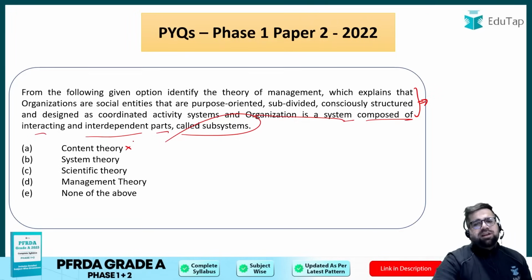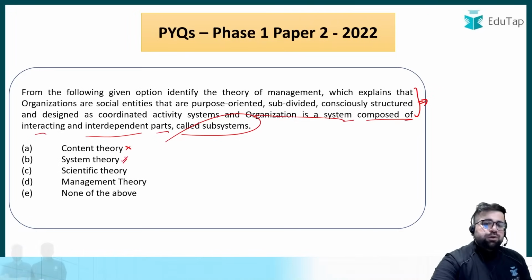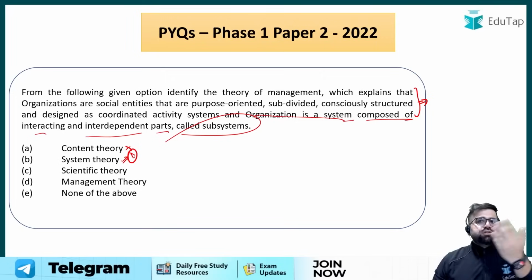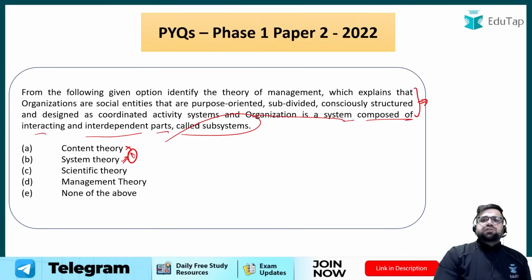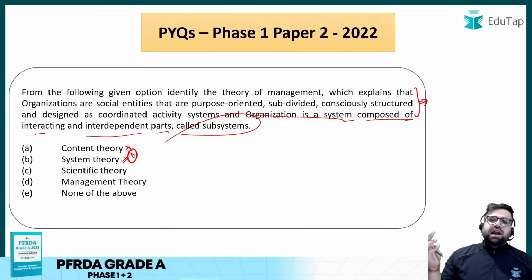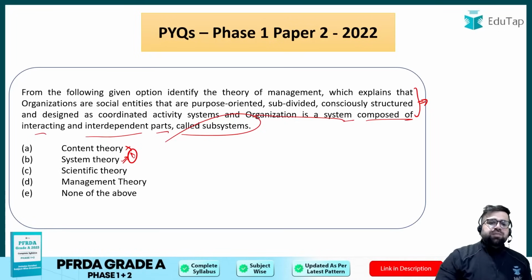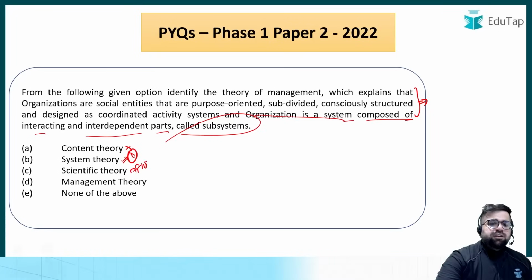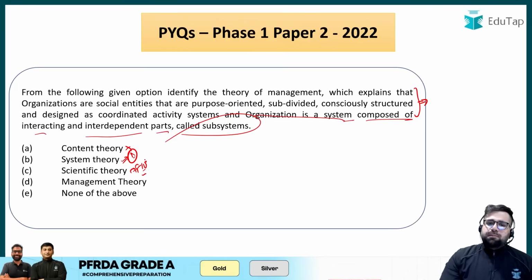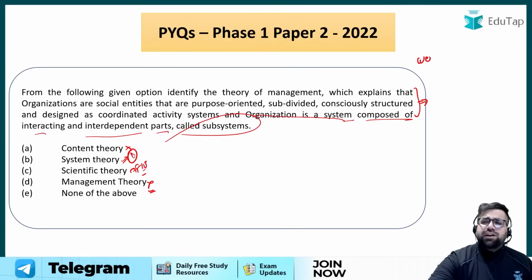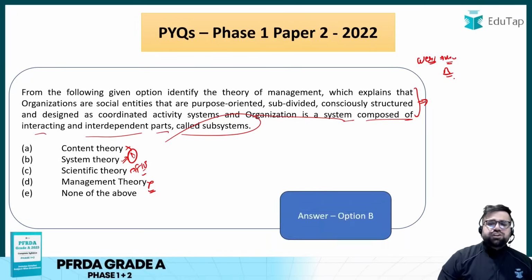Content theory does not make any sense, right? System theory is the correct answer, because under system theory you see what? That an organization has multiple subsystems, technical and social also. All these subsystems talk to each other. They have a kind of conversation within themselves which leads to the development of a good company. Scientific theory, which was given by F.W. Taylor, does not make any sense. Management theory, again, this also does not make any sense. So this was a kind of weird question, I would say, but again, it will be of moderate level. The correct answer will be option number B.